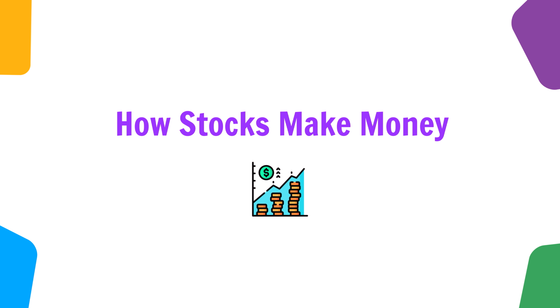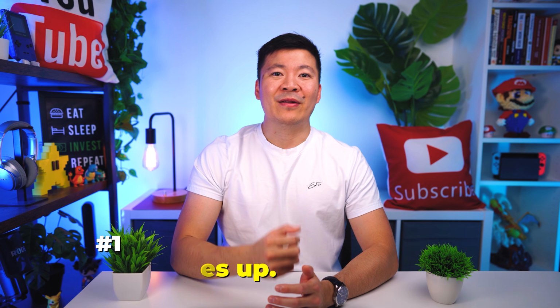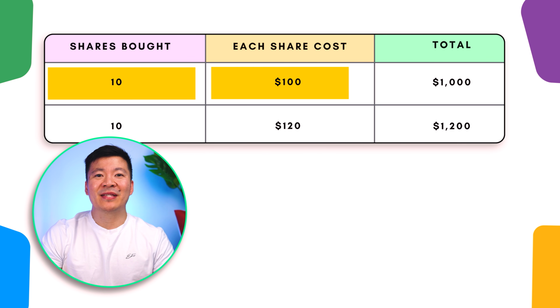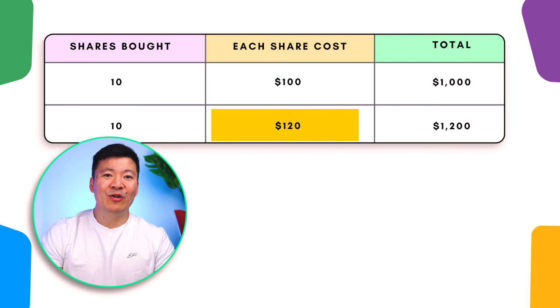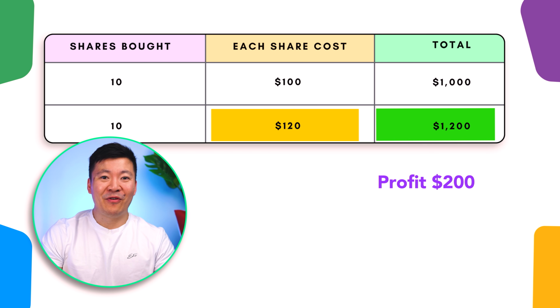How do stocks make money? Stocks make money in 2 ways. 1. When the share price goes up. For example, let's say you bought 10 shares of a company at $100 each, worth $1,000 in total. If the share price increases to $120, you'll make a total profit of $200, before taxes of course.